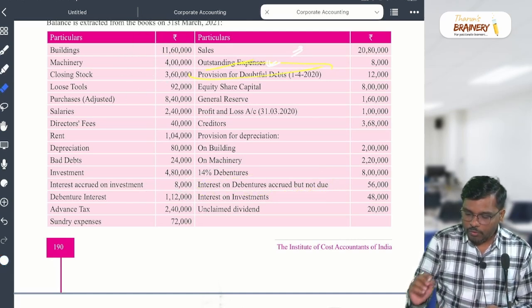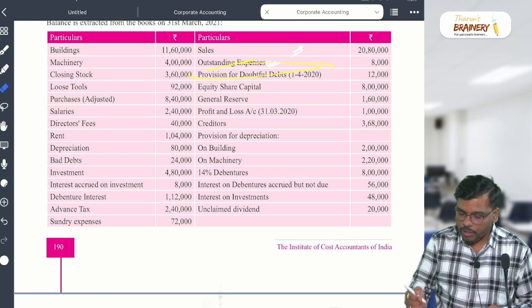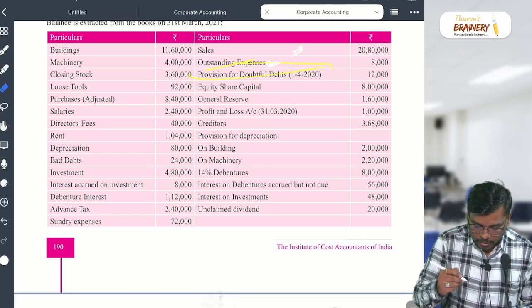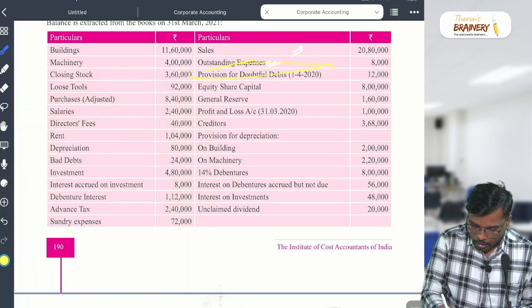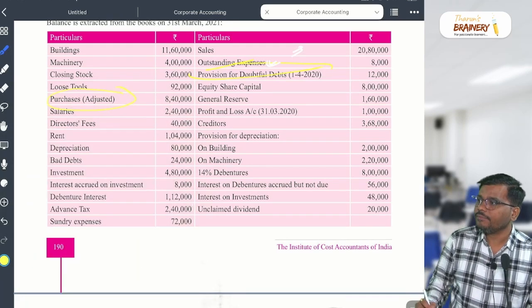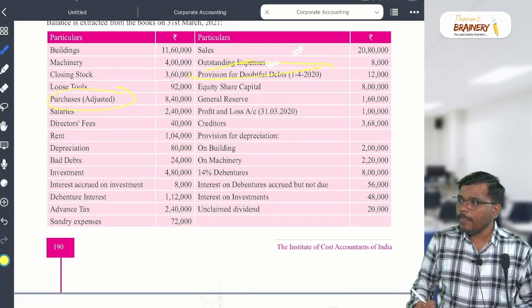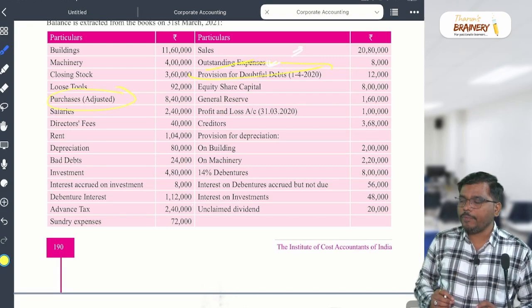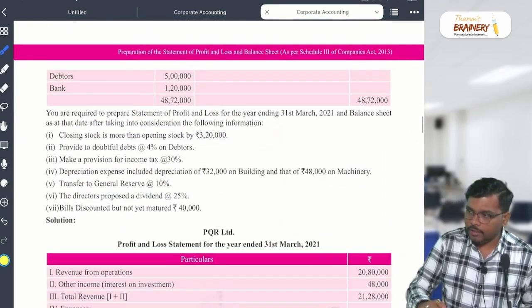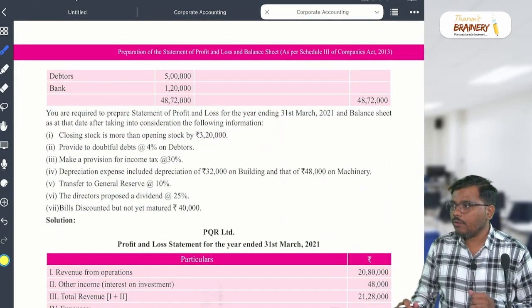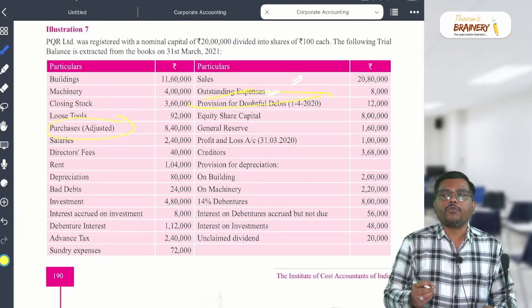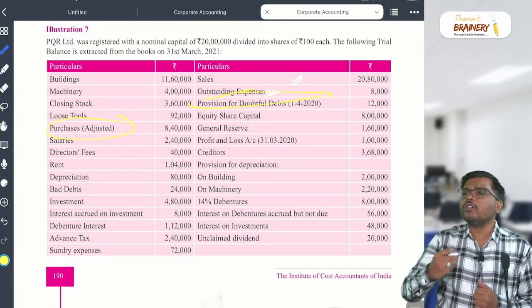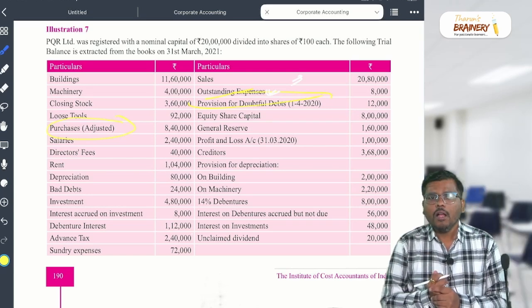What is left is provision for doubtful debt, and one which I need to explain, that is called adjusted purchases. Yes or no? So this point I am going to explain to you. Thereafter we'll discuss what's the additional information. Okay? Right. Okay, sir. So provision for doubtful debt means what? What do you mean by provision for doubtful debt?